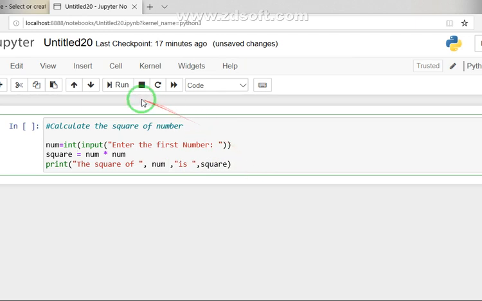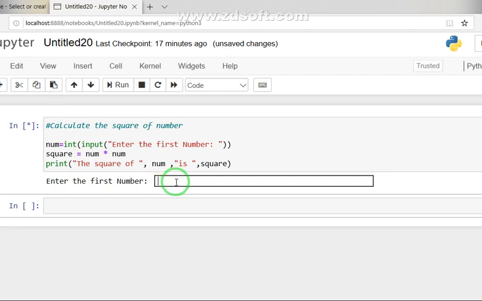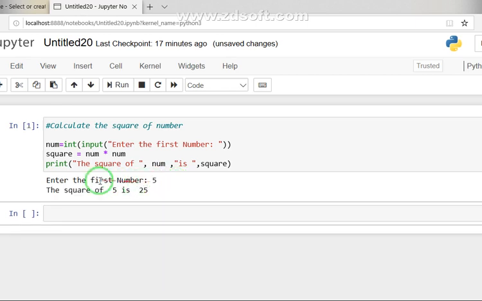So see students how I run this one. First I need to pass the value, let's say I pass 5, press enter. You see here the output is "enter the first number". This is the first part: inputting 5, I have passed it as a parameter. Then the print function is giving me the output, the message "the square of num having value 5 is", and the output here in the square variable is 25. So this is how we can use the built-in functions.